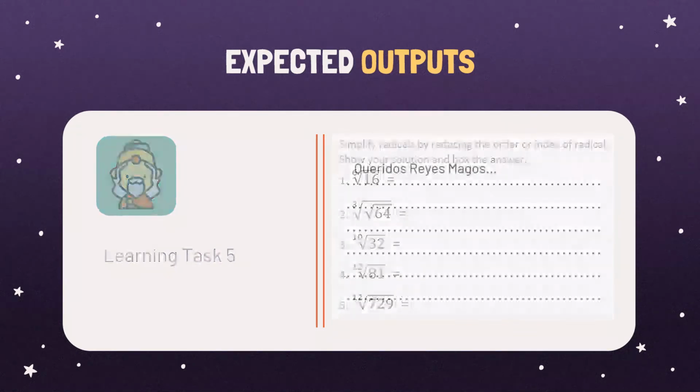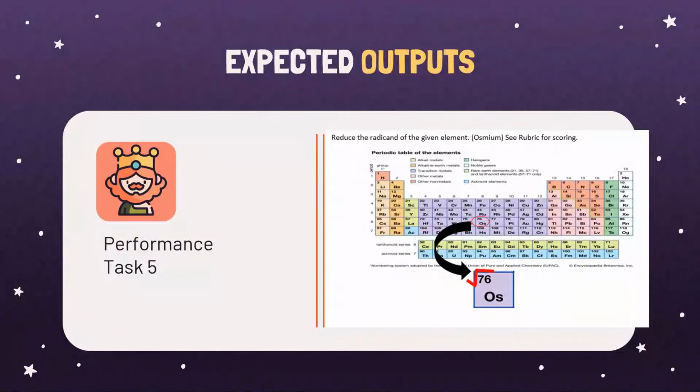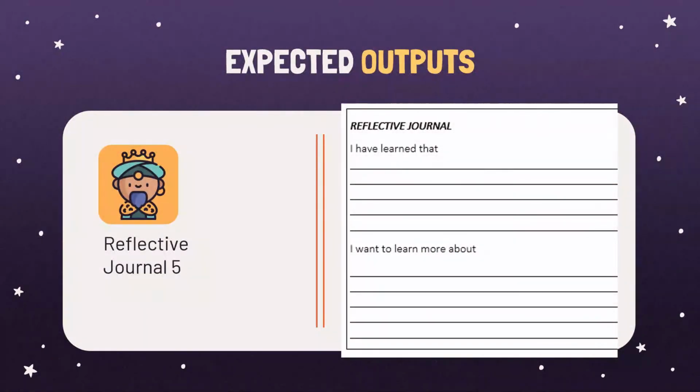And we have the performance task. Reduce the radicand of the given element, osmium. See rubric for scoring. And then the rubrics will be given after this video. And then the reflective journal. I have learned that, and then I want to learn about, okay?